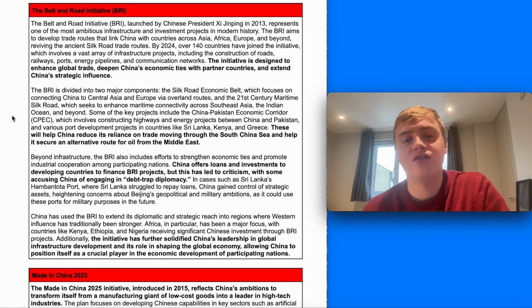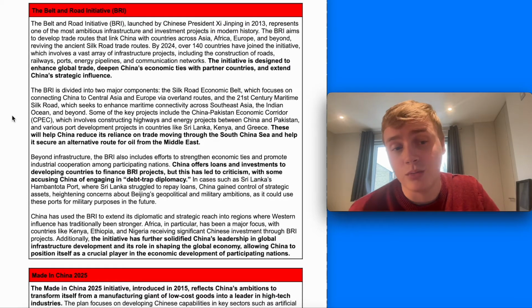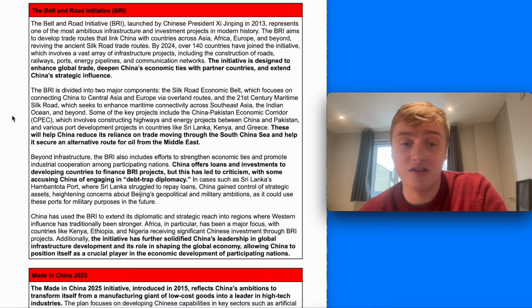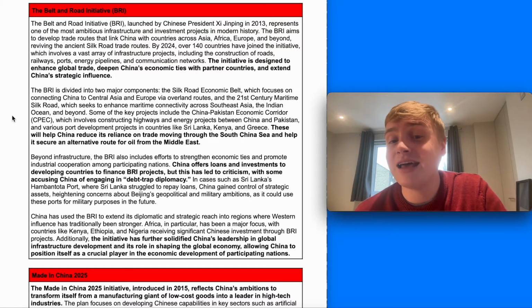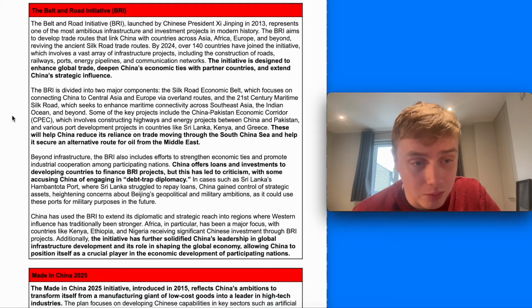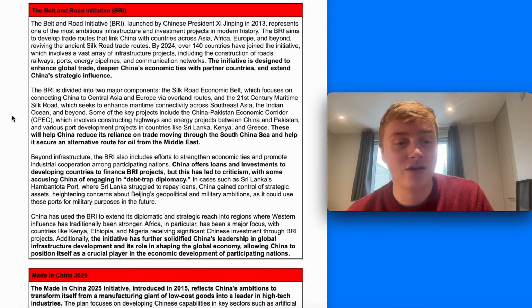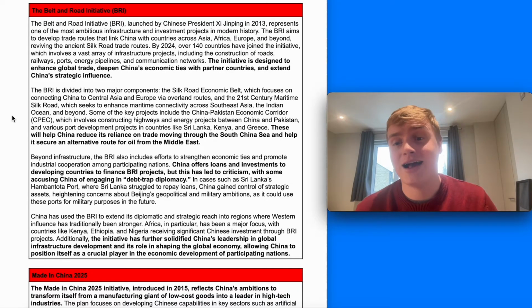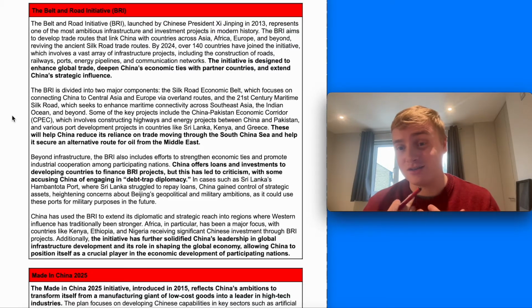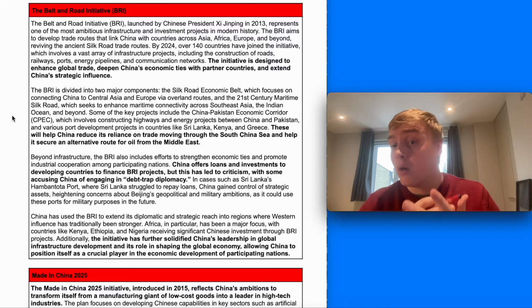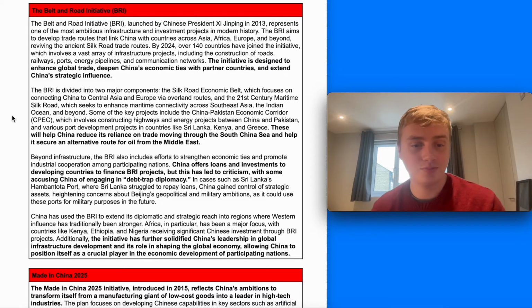And beyond infrastructure, it's also strengthened economic ties and promoted industrial cooperation with participating nations. So it offers loans and investments to developing countries to finance these big infrastructure projects. However, this has led to some criticism of debt trap diplomacy. So in cases such as Sri Lanka's Hambantota port, where Sri Lanka has struggled to pay its loans, China actually gained full control over that port, which has highlighted concerns about it using this to try and gain key ports and military influence within other countries.